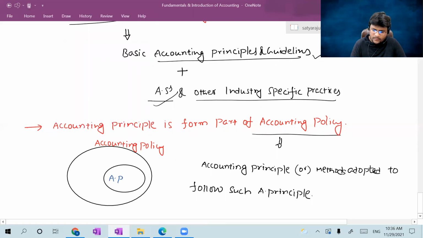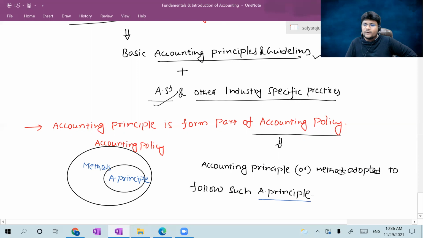Which is an accounting principle? So now I will correlate it with the sentence I wrote earlier. Accounting policy is an accounting principle. Yes, accounting policy includes accounting principles or methods adopted to follow such accounting principles. If you adopt any methods to follow such an accounting principle, such methods are also treated as accounting policy.